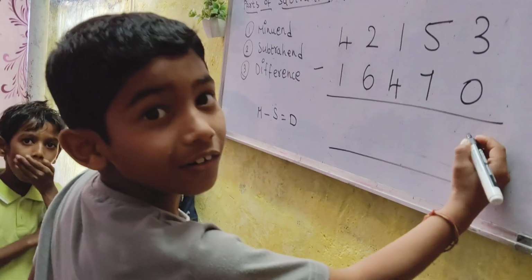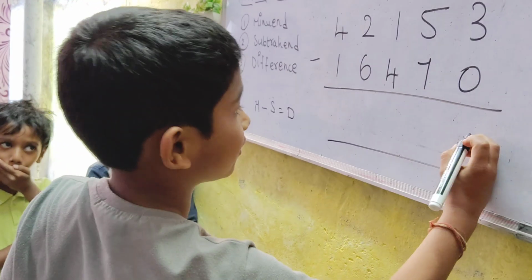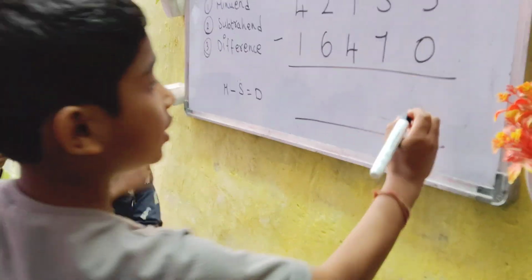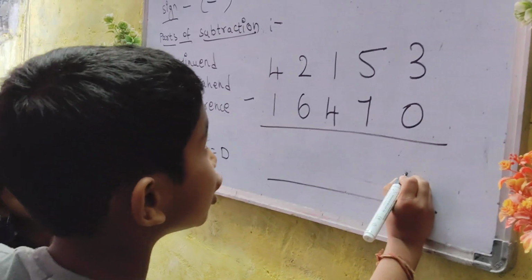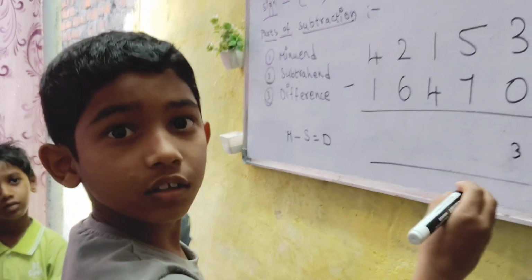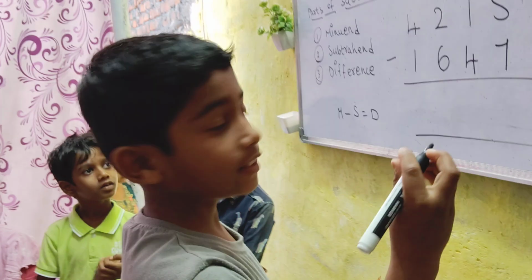What I said just now. That's the reason I always tell you to listen carefully. Please don't take the support of the wall. Move this side. Yes. 3 minus 0 is how much? 3. Yes, when you subtract 0 from any number, you will get the same number as the answer.